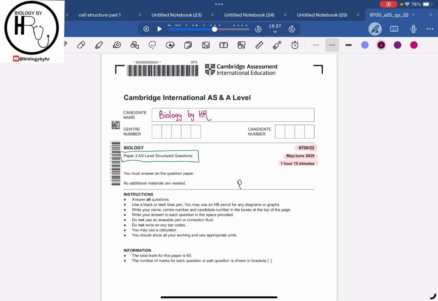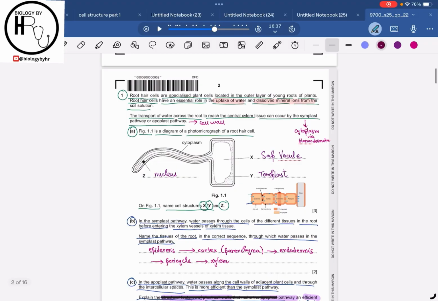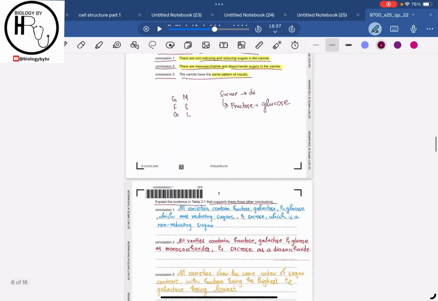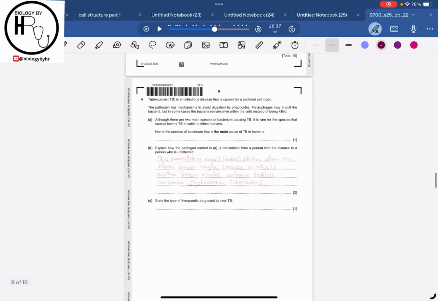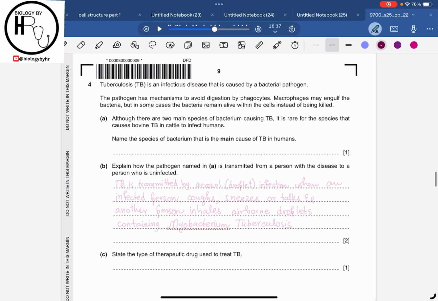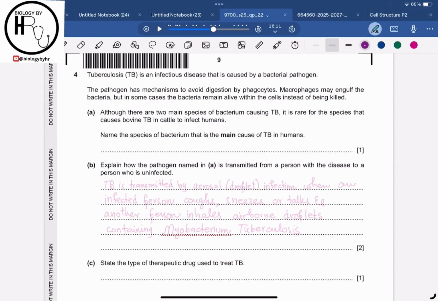So this is the part 2 video where we will be solving the yearly past paper of AS level biology 9700. The variant is 22. We are going to solve paper 22 of the year May-June 2025. We are already done with question 1 till question 3 in the previous video, and now we are going to be continuing with question number 4, 5 and 6 in today's video. So let's start the video.